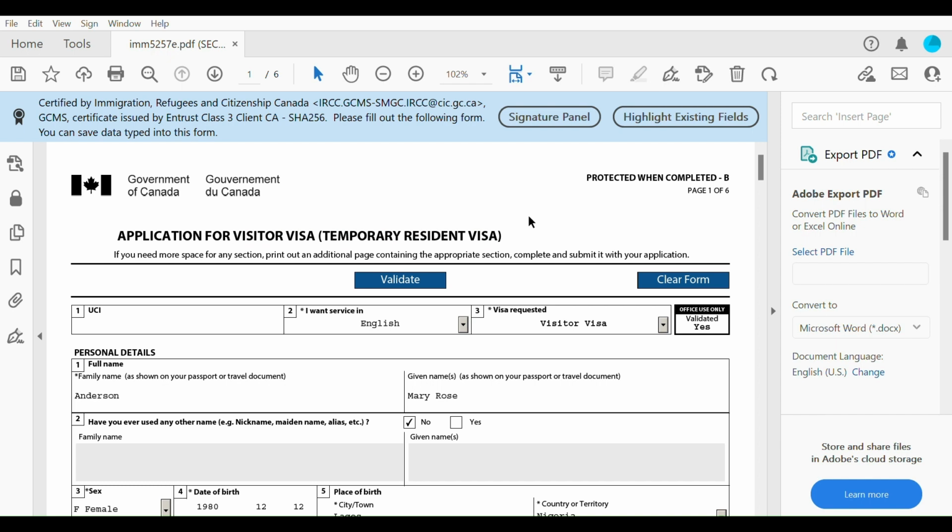So a temporary resident visa is also referred to as a visitor's visa and is an official document issued by a Canadian visa office that is placed in your passport to show that you have met the requirements for admission to Canada as a temporary resident. Now, a temporary resident can either be a visitor, a student, or a worker. These types of people fall under temporary residents in Canada.